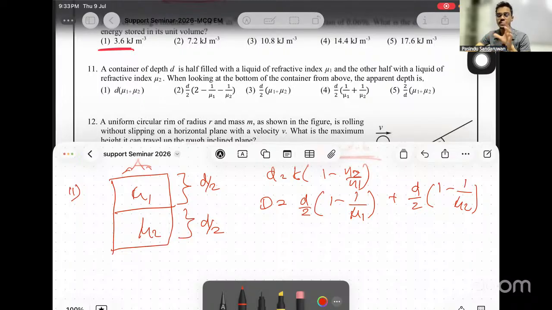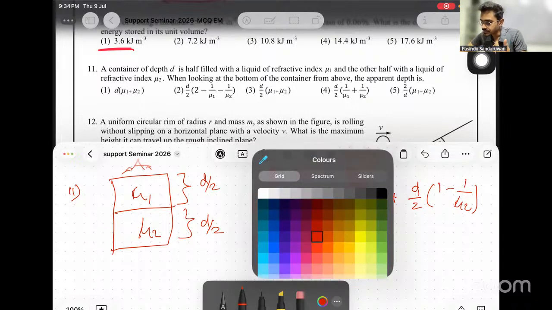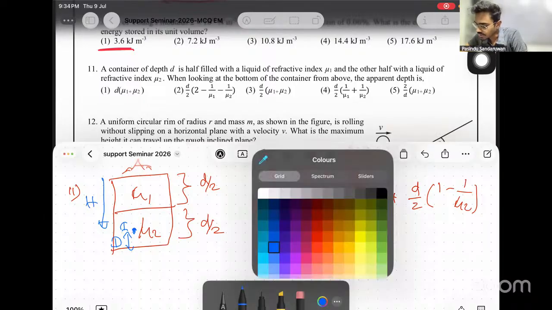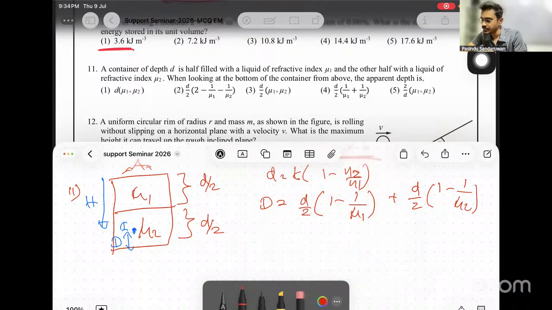Then total apparent depth is again total depth minus the apparent displacement, because apparent displacement is the displaced height. Apparent displacement means this: if the image is somewhere here, this is what we call the apparent displacement. The question is asking about apparent depth. This one, right? We can put in some numbers and find it if you know D.